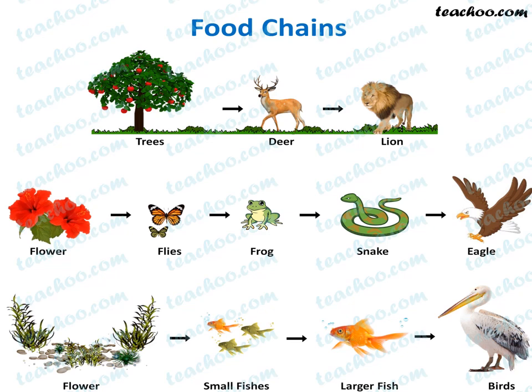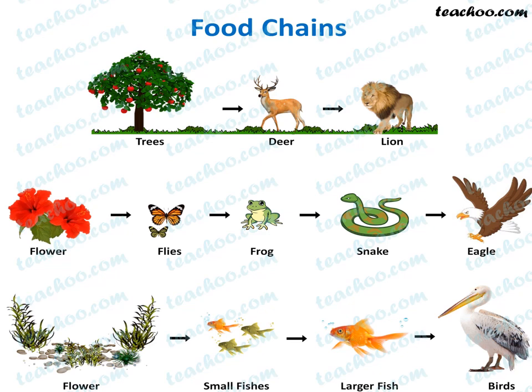So it is one food chain. Next, flowers, butterfly taking the honey from the flower, the frog eating the flies, snake eating the frog, eagle eating the snake. So it is one kind of food chain.